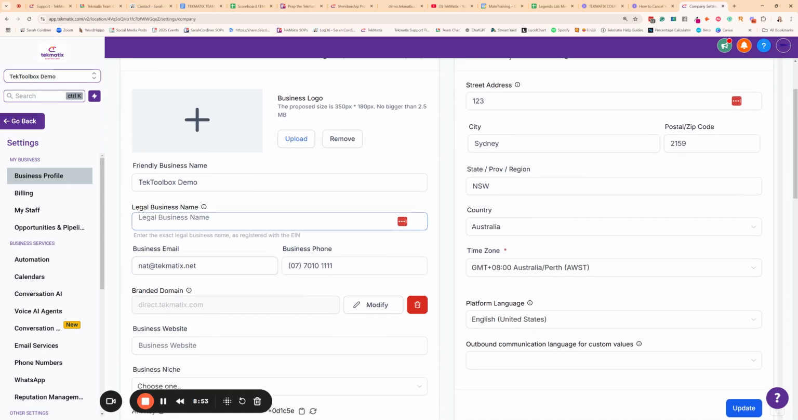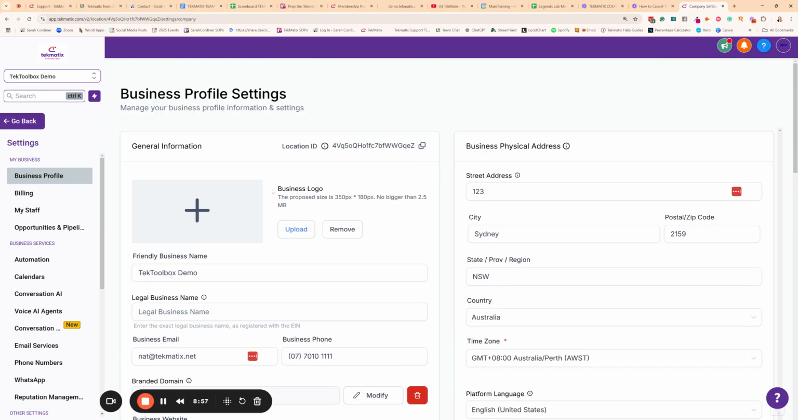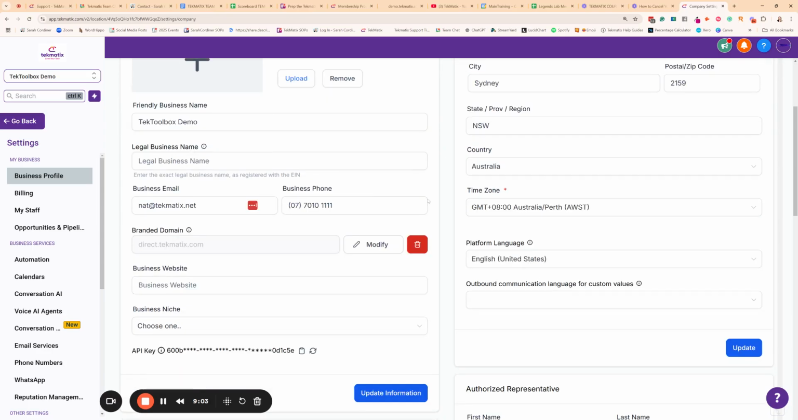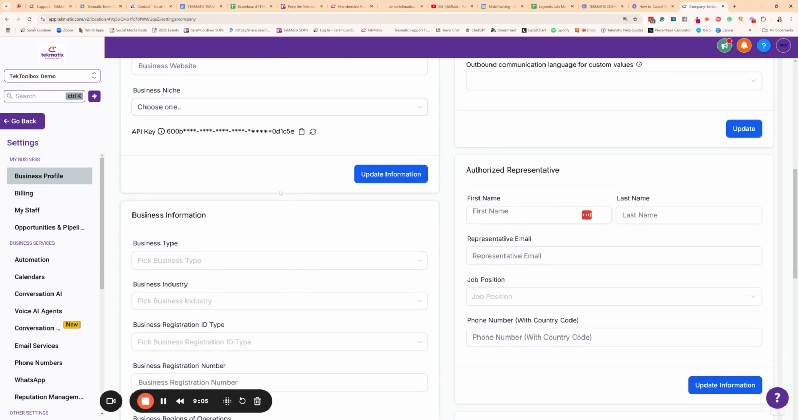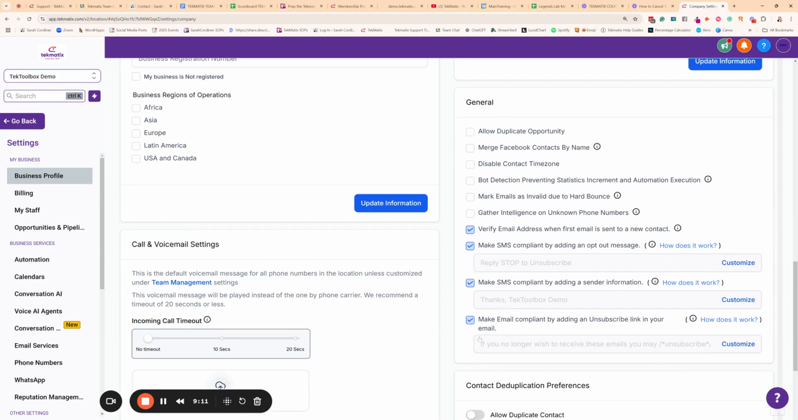This also will actually make a difference to custom fields that you can bring over and automate in things like invoices, in your email footers. So you're going to want to make sure that this is all correct and up to date. And also just going down to your general settings over here, I want to explain a couple of these settings to you.